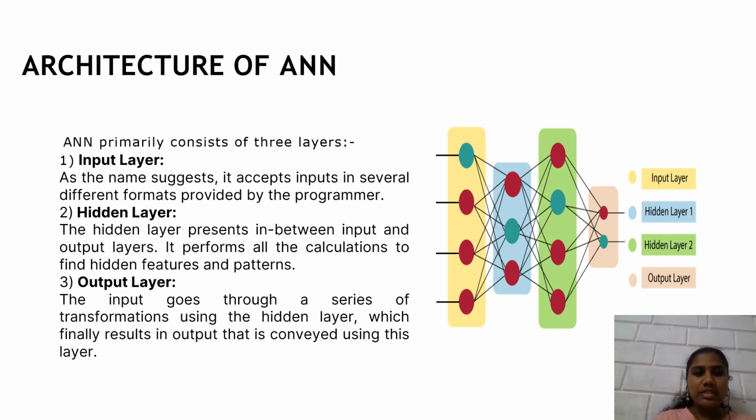The input which is sent by the input layer undergoes a series of transformations in the hidden layer. After undergoing the series, it is sent to the output layer. And in the output layer, the responsibility is to convey the output.